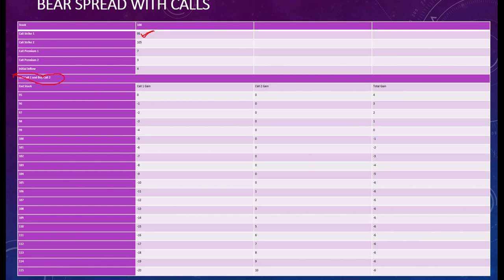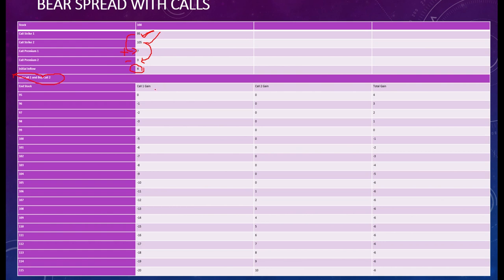It means the other person has the right to sell at rupees 95, and you can buy a call. It means you have the right to buy at rupees 105. Because you have sold this call, the premium you have received is rupees 7, right? And because you have bought a call, the premium you have to pay is rupees 3. So initially this is your plus 7 because you have received it, and this is your minus 3 because you have paid it. So your initial inflow is rupees 4, right? This is your initial inflow.